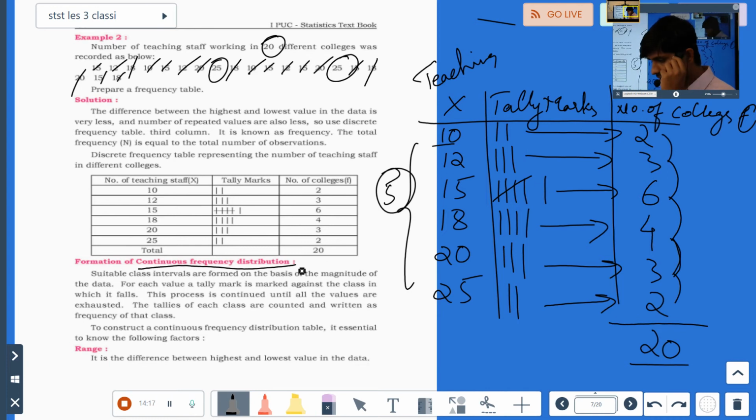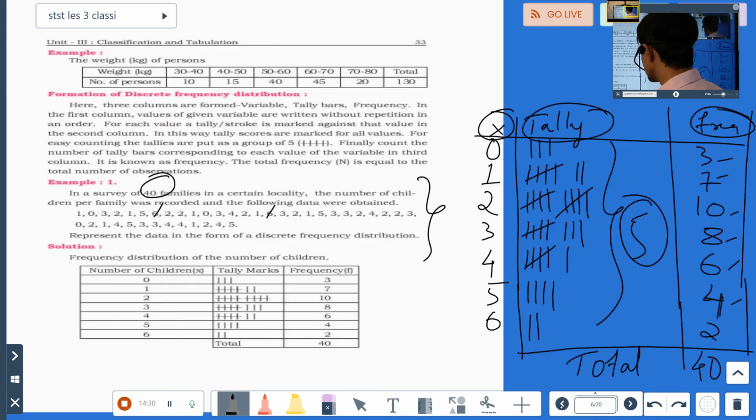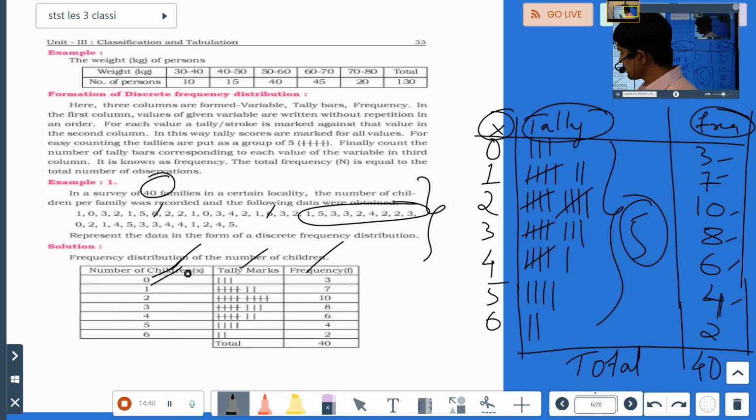So I hope you have understood how to do a frequency distribution table for a discrete variable. First you have to put X, then tally marks, and then the frequency, whether it is number of colleges, number of children, or anything. First we have to see the lowest number, and then go slowly up to the highest number.